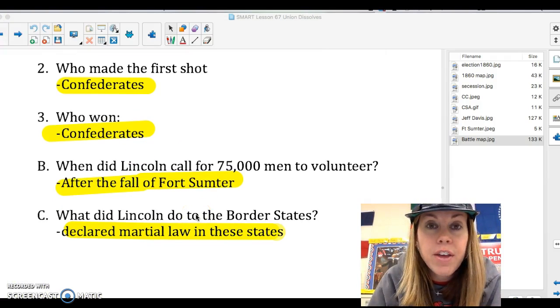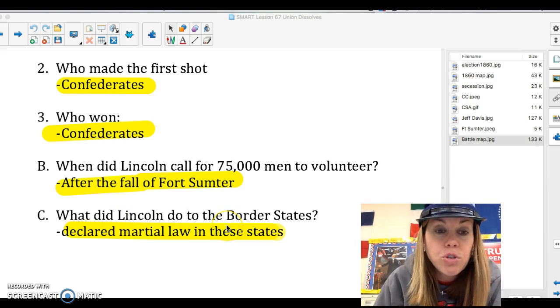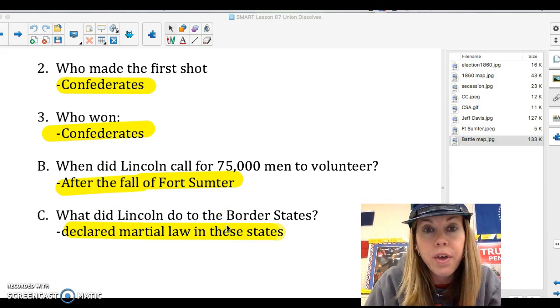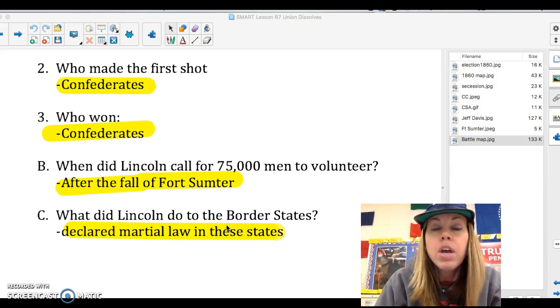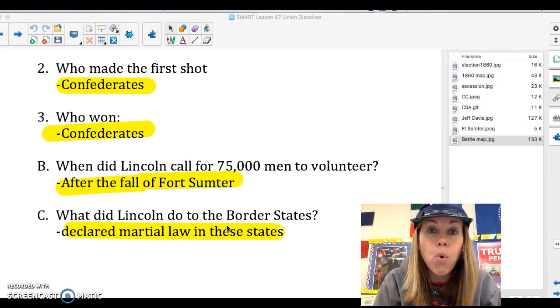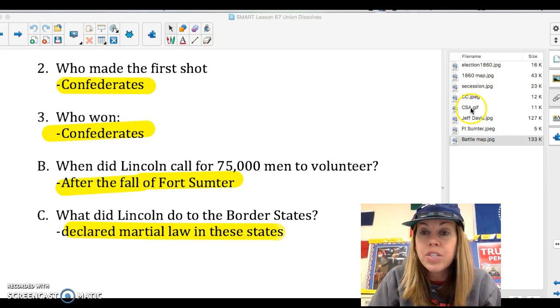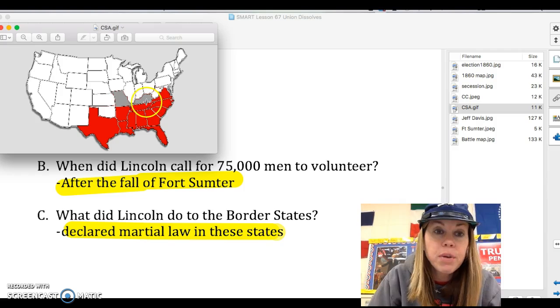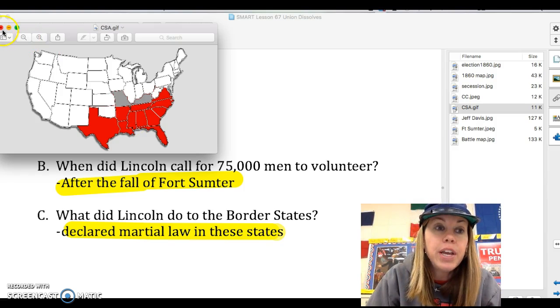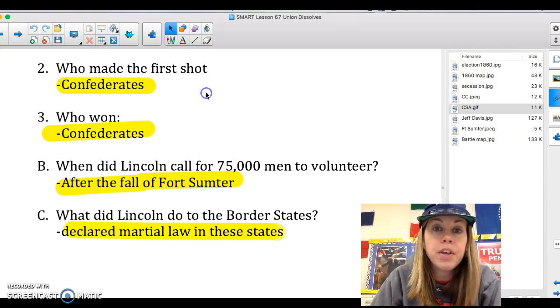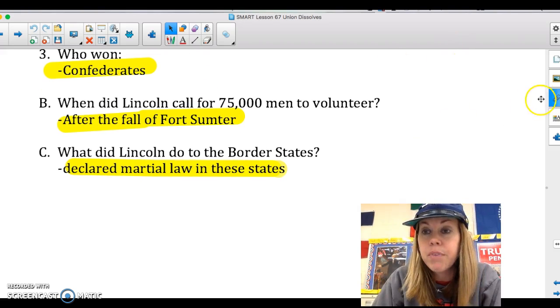Lincoln calls up 75,000 men, and what does he do to the border states? He declares martial law there. So he declares martial law, saying the army is now in control of these border states. He wants to prevent the border states, for example, Kentucky, Missouri, from falling into the Confederate States of America. So he declares martial law in these states, that the military is in charge, to try to prevent them from falling to the Confederacy.